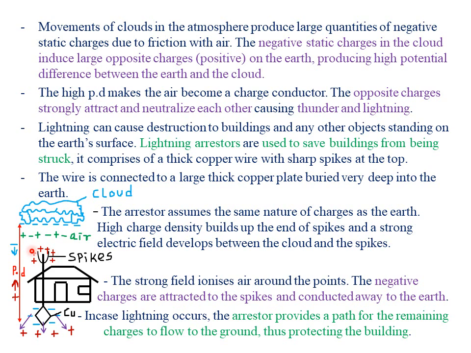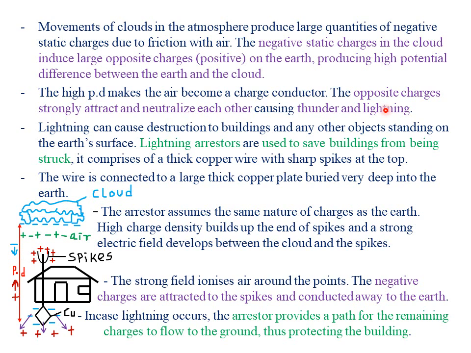So remember, thunder and lightning can only occur if these electrons or the negative charges from the cloud neutralize with the positive charges from the earth. However, the spikes of the lightning arrestor ensure that the negative charges from the cloud, before they meet the positive charges from the earth to cause thunder and lightning, are taken to this particular spike, such that they do not neutralize with the positive charges from the earth. Once you prevent that neutralization, it means you have also prevented thunder and lightning.